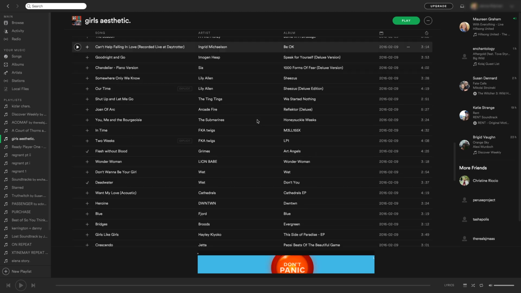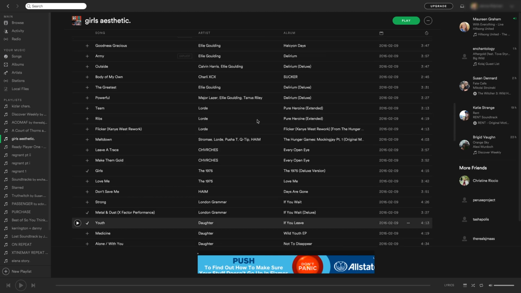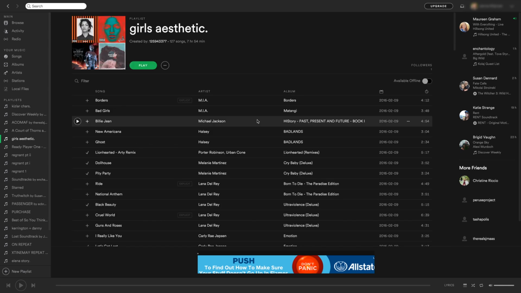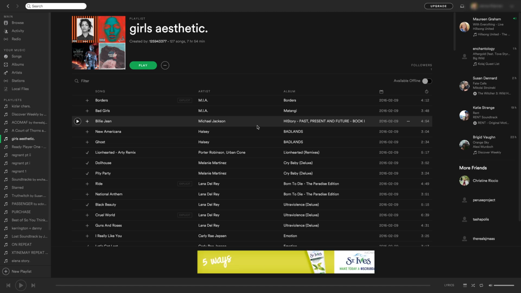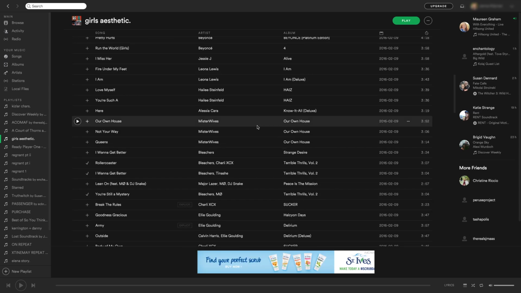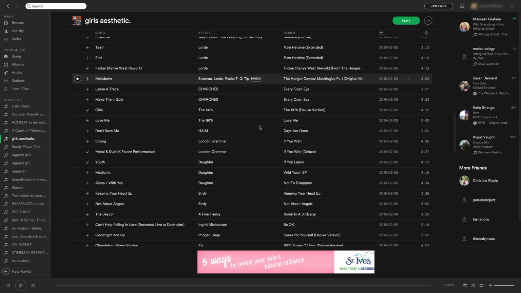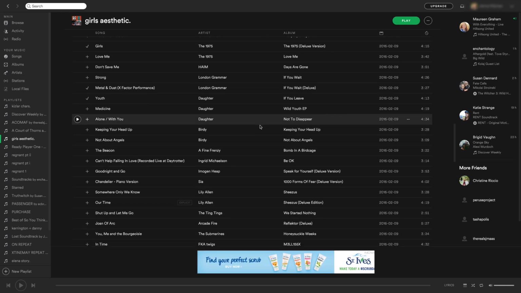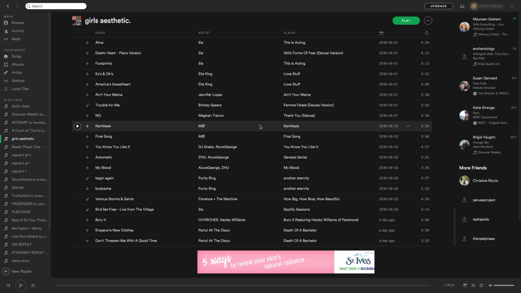And the content of this novel has changed about two or three or four times, but I like all these songs so much that I just want to keep them together because it's the certain aesthetic that I'm going for. And I will talk about this a little bit more in a second, but this is basically a list of a bunch of pop songs that give off this aesthetic of girls and girl power. And so if you're really interested in girl power, you should listen to this playlist because it's pretty cool.